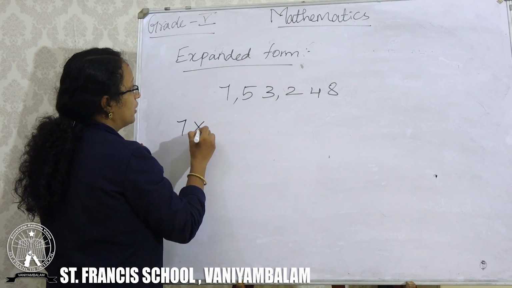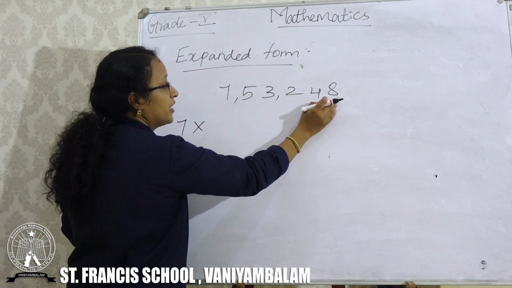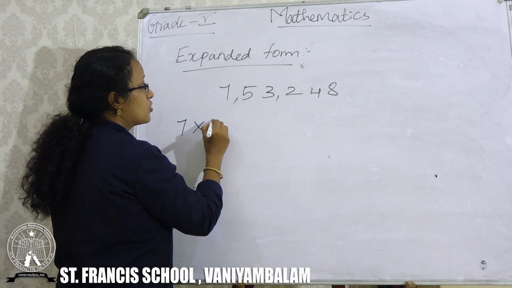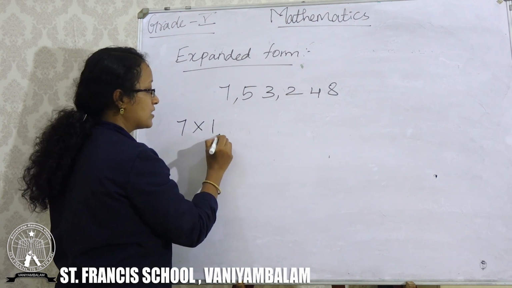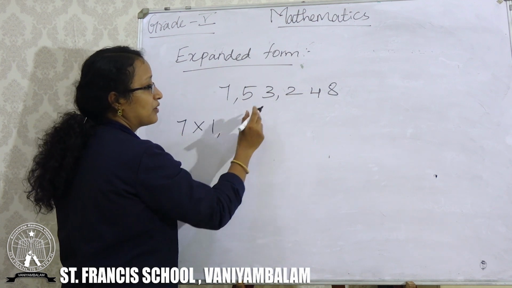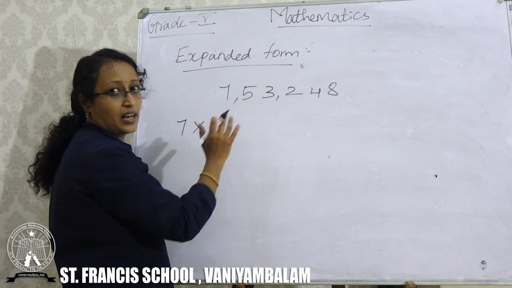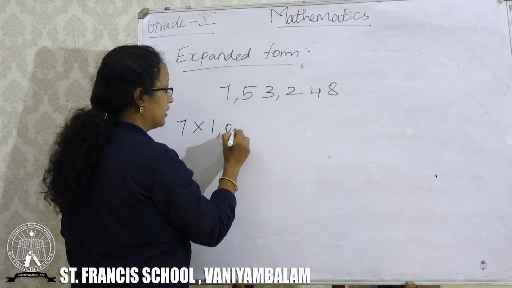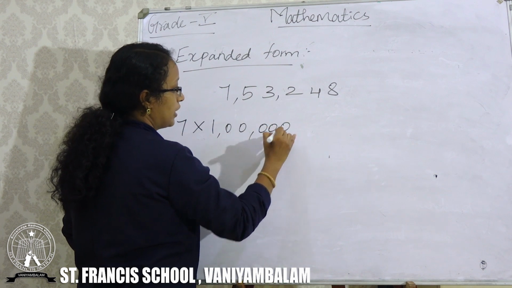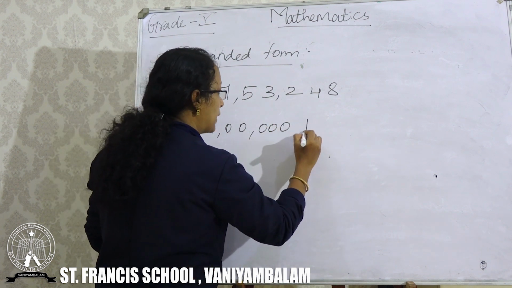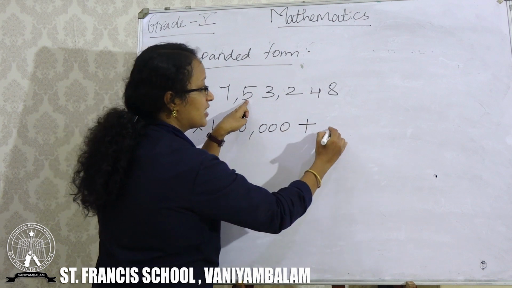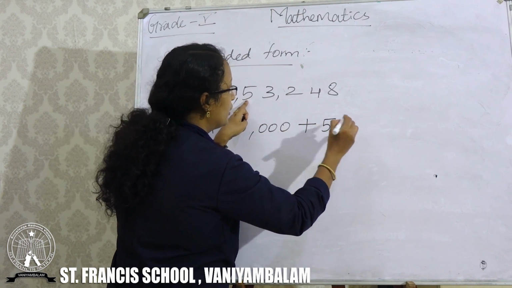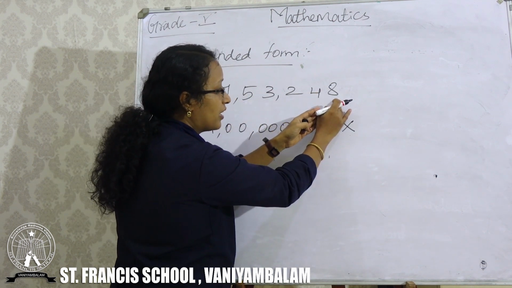So 7 into, just check how many digits are there after 7. In place of 7 you can put 1 and after that check how many digits are there and place the zeros. 5 zeros. Plus then what is the next digit? 5. 5 into, just check how many digits are there after 5.